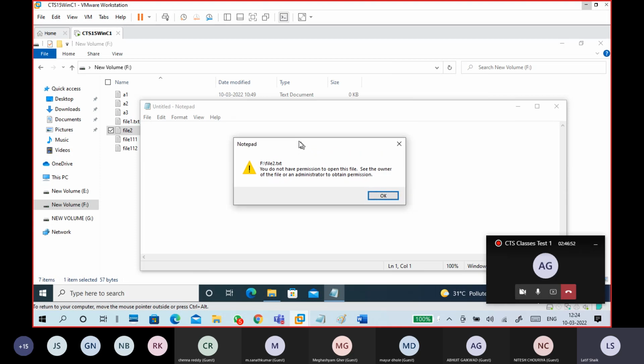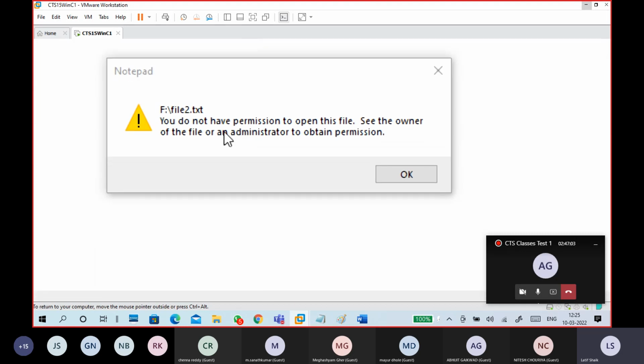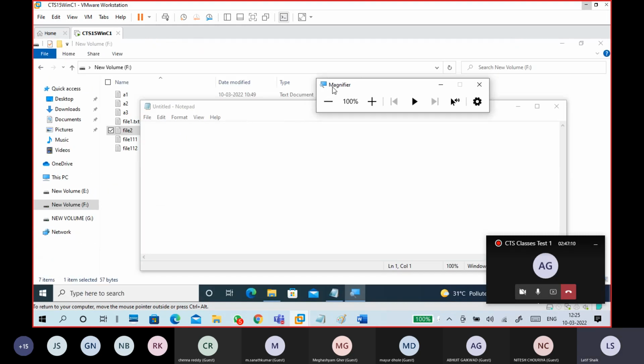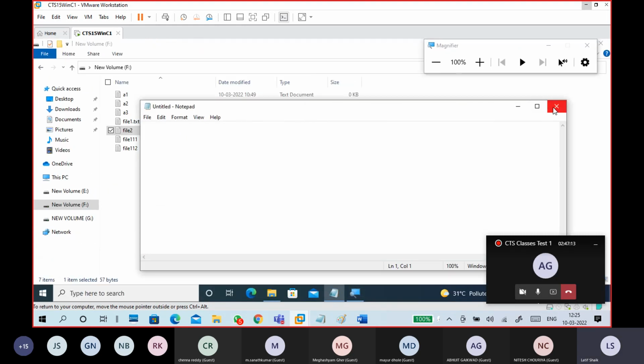If you see here, it is showing like this: you do not have permission to open this file. See owner of the file or an administrator to obtain the permissions. You have to ask your administrator account to access the permission.